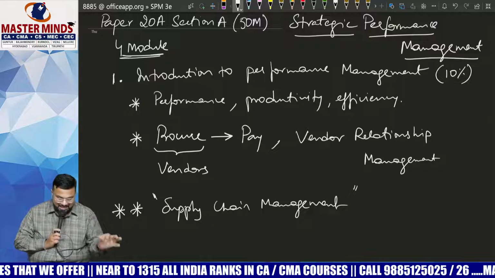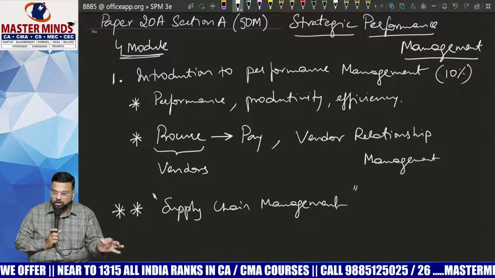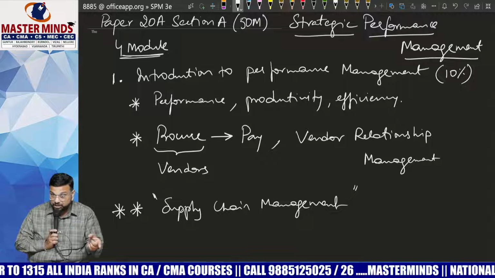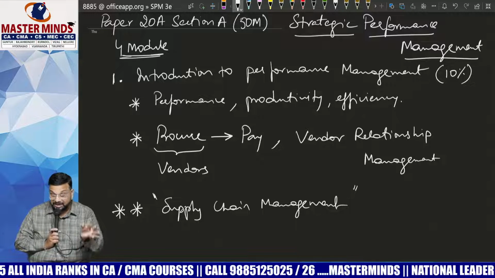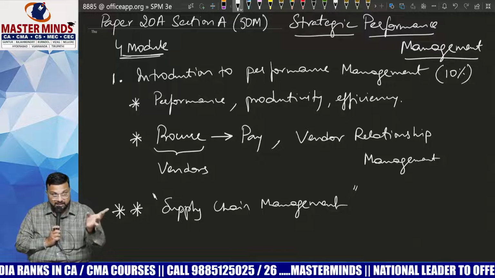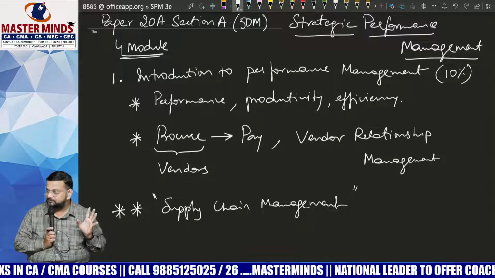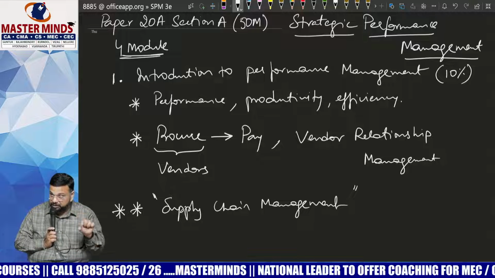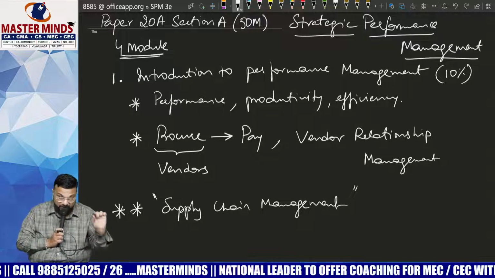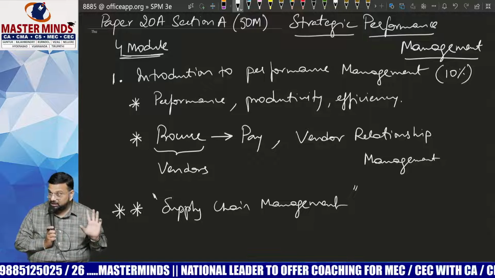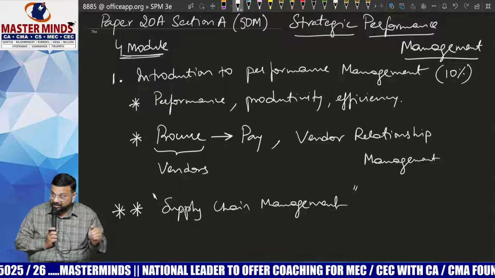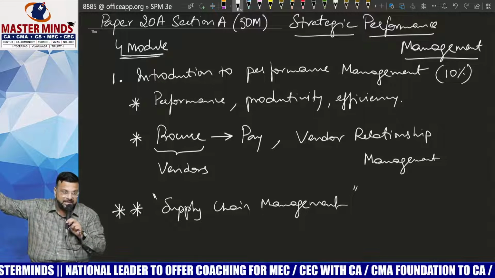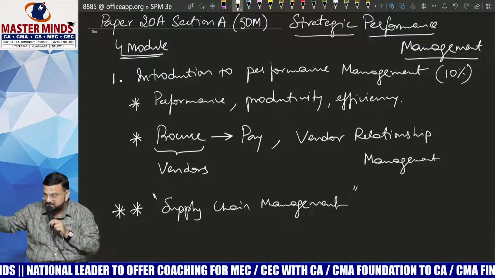The success of the organization does not simply depend on the efficiency of the organization, but also depends on the efficiency of the distributor, transporter, wholesaler, retailer. Along with the organization, all these individual units have to be efficient. Then only the goods will be delivered on time to the customer. Then only the organization will achieve its success.